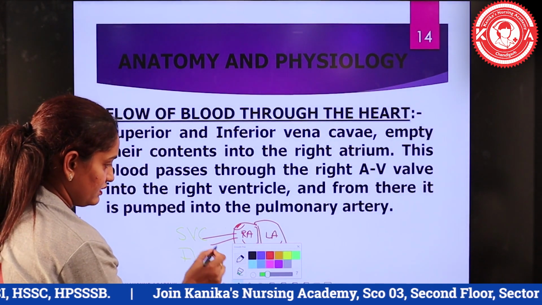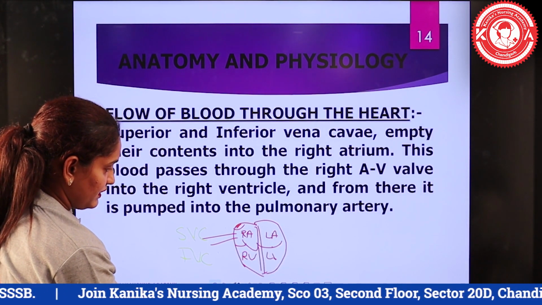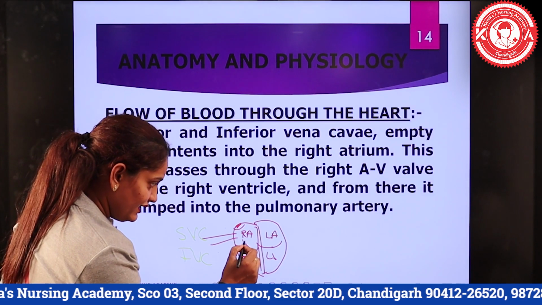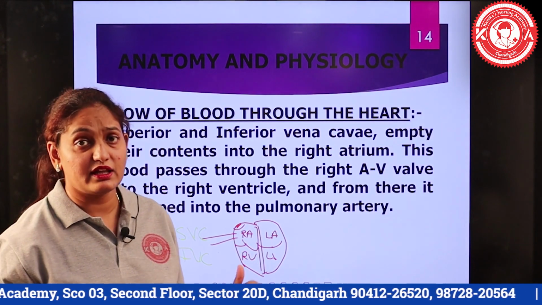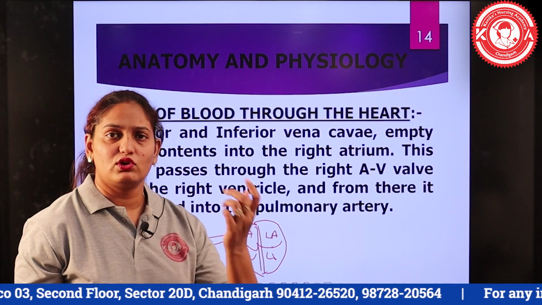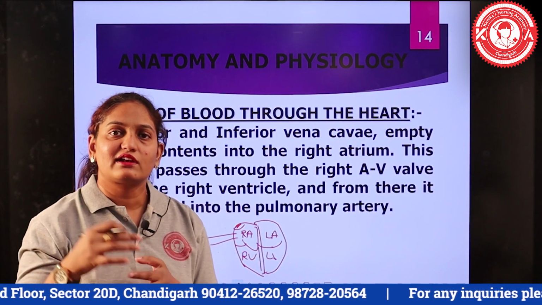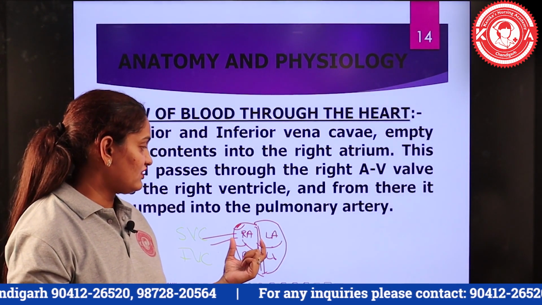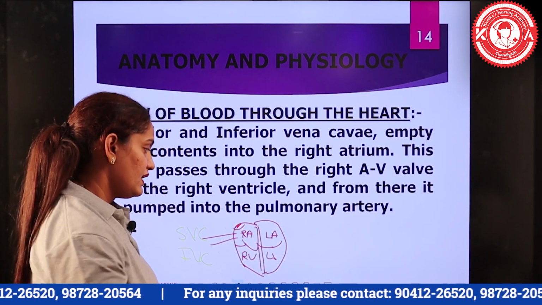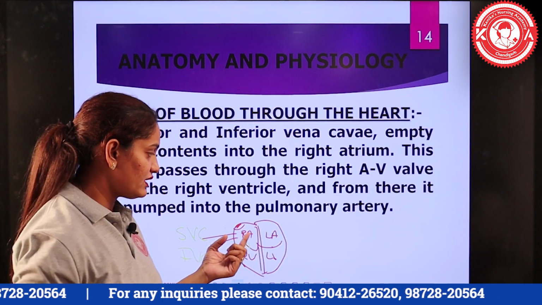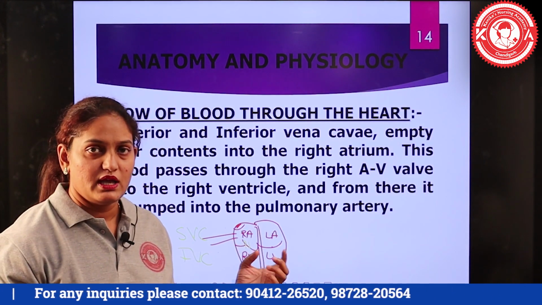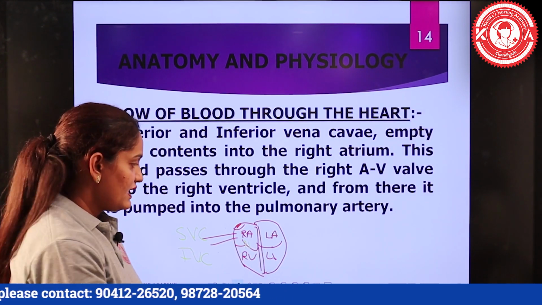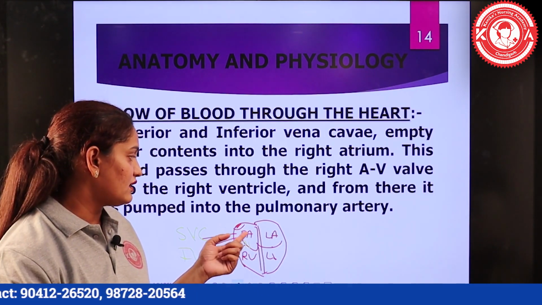So this is the first step: the right atrium gets the blood supply from the superior vena cava and the inferior vena cava. Then the volume of blood in the right atrium will increase, and the pressure will also increase, because the pressure of the blood is directly proportional to the volume of blood. जितना ज़्यादा volume होगा उतना ज़्यादा pressure होगा. So the pressure will increase in the right atrium, and this is the moment when the valve between the right atrium and the right ventricle, known as the tricuspid valve, will open.